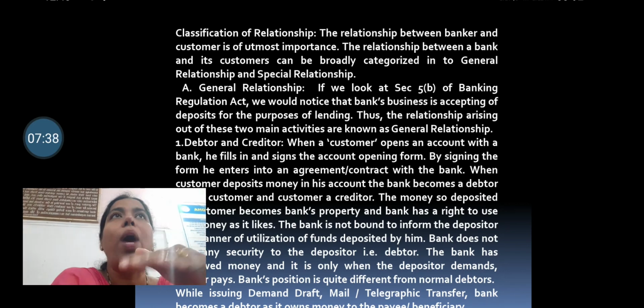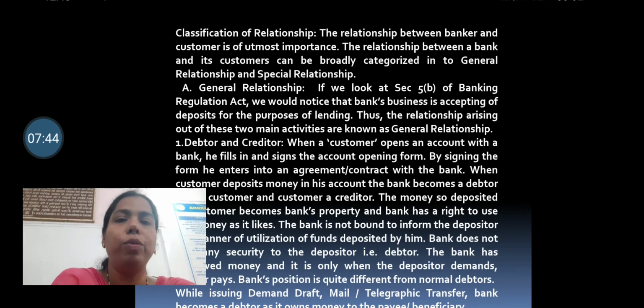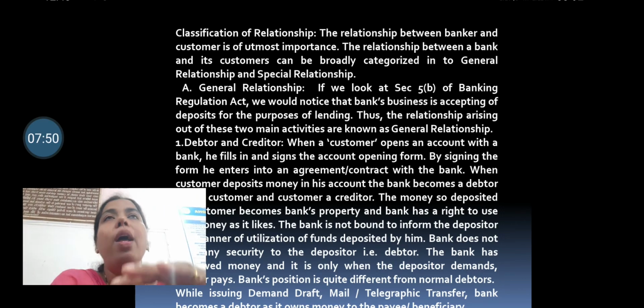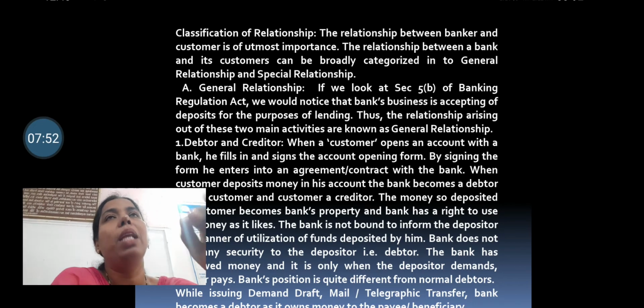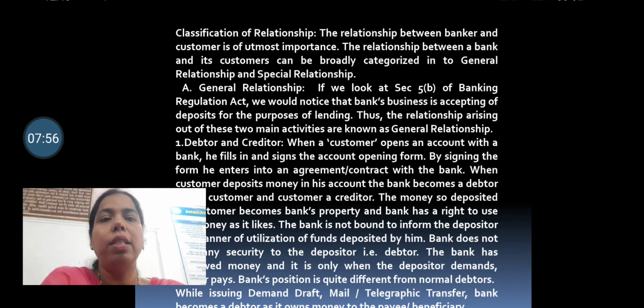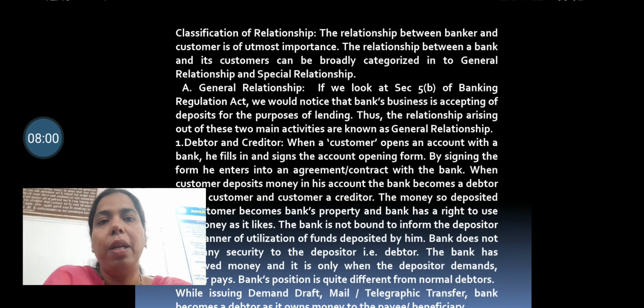And vice versa can also happen when the bank lends money to the customer by way of loans. Then the bank becomes the creditor and the customer becomes the debtor. So this is the simple relationship of debtor and creditor which arises because of depositing money with the bank.